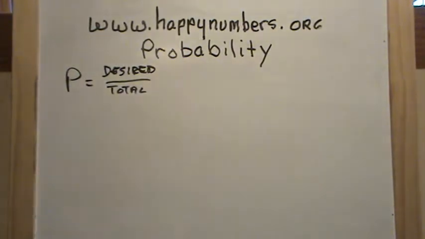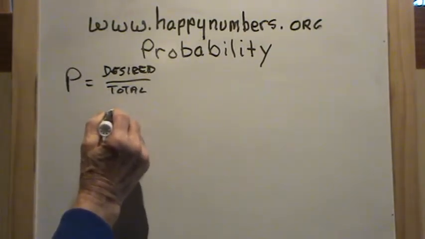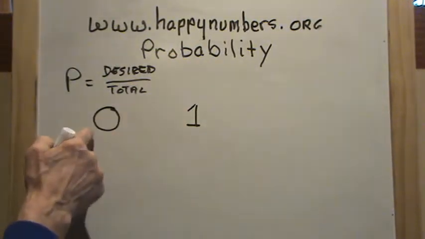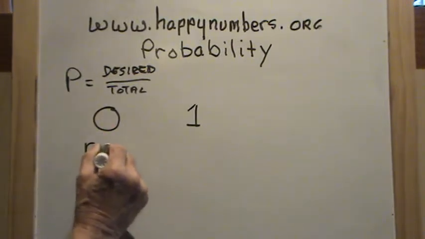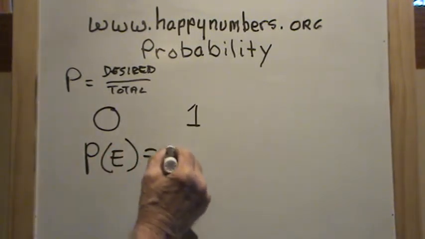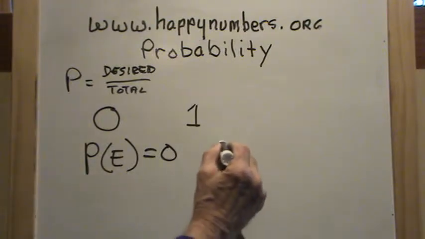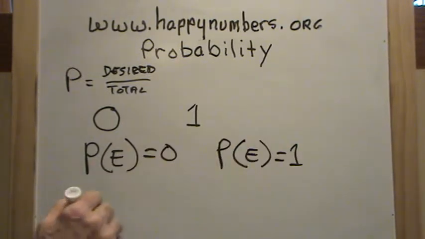Probability is a mathematical statement about the likelihood that an event will happen. Probability is always a number that is between 0 and 1. It's never greater than 1. It's never less than 0. If the probability of an event is 0, that means the event will never happen. If the probability of an event is 1, that means the event will always happen, will happen all the time.